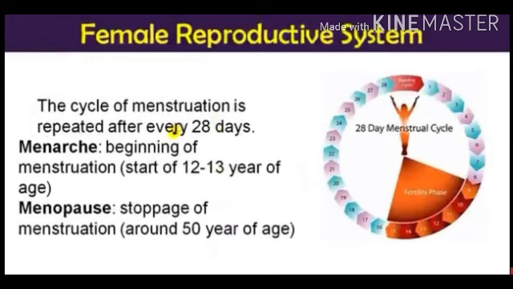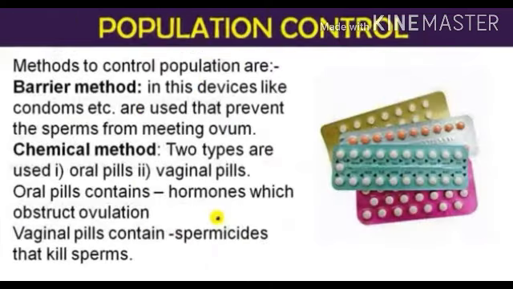First is menarche. Menarche is what? That is the beginning of menstruation that starts at 12 to 13 years of age. Second is menopause, that is the stoppage of menstruation that occurs around 50 years of age. Okay, in the given image you can see menarche and menopause.